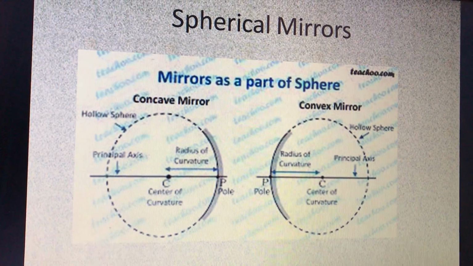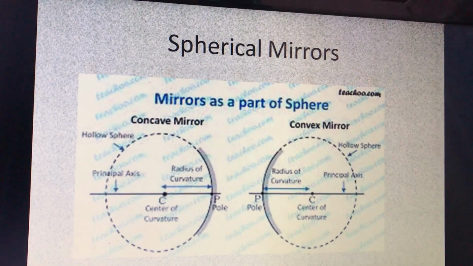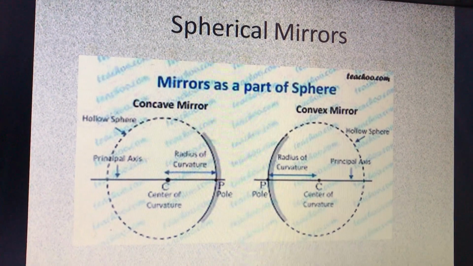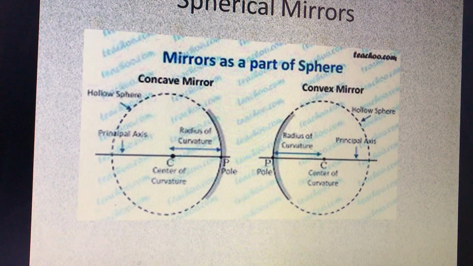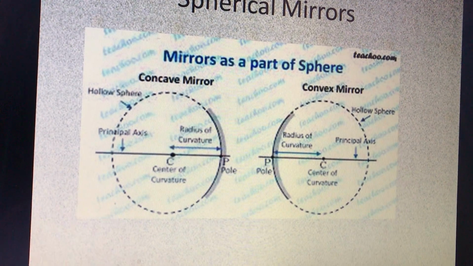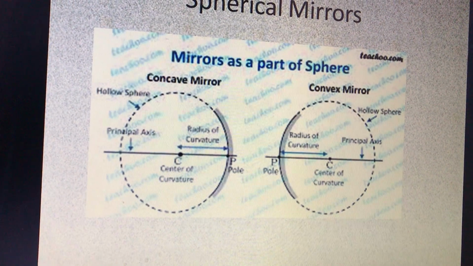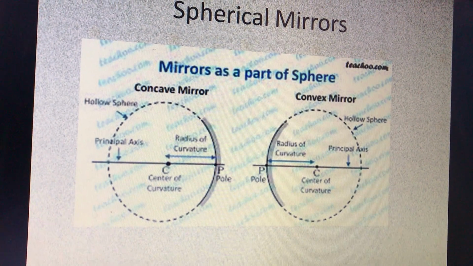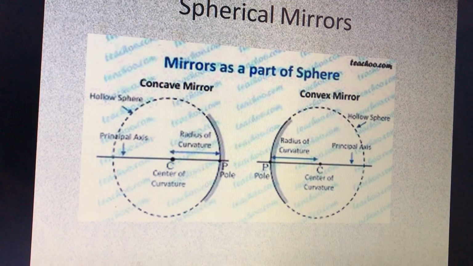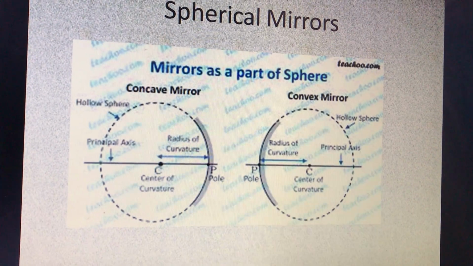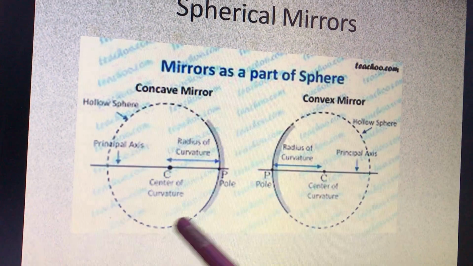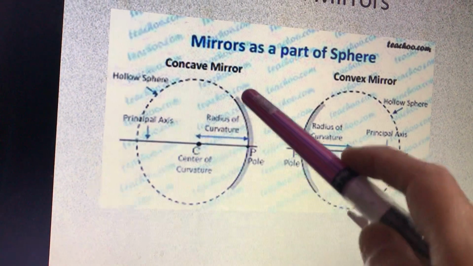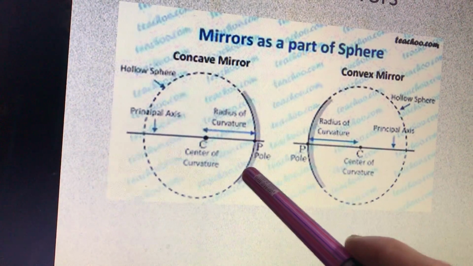Now the main topic of this class is spherical mirrors. Now these spherical mirrors are part of spheres, therefore they are known as spherical mirrors. They are called spherical mirrors, right? Because they are part of spheres, glass spheres. They are made from glass spheres by cutting one side.